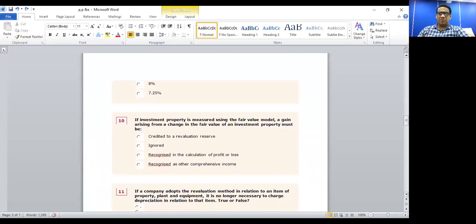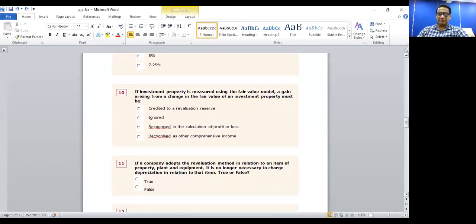If investment property is measured using the fair value model, the gain arising from the change in the fair value of an investment property must be: credited to revaluation reserve, ignored, recognized in the calculation of profit or loss, or recognized as other comprehensive income.